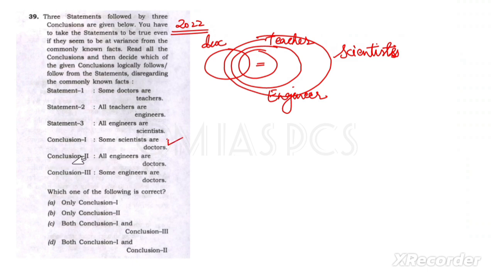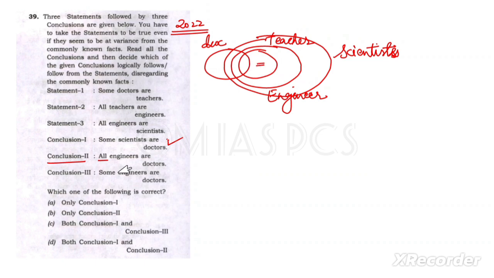Now again, conclusion 2 says all engineers are doctors. If it is given like some engineers are doctors, we can say yes, it is a possibility. But when it is given like all engineers are doctors, is it possible here? In this diagram, some doctors are engineers, there is a common thing.